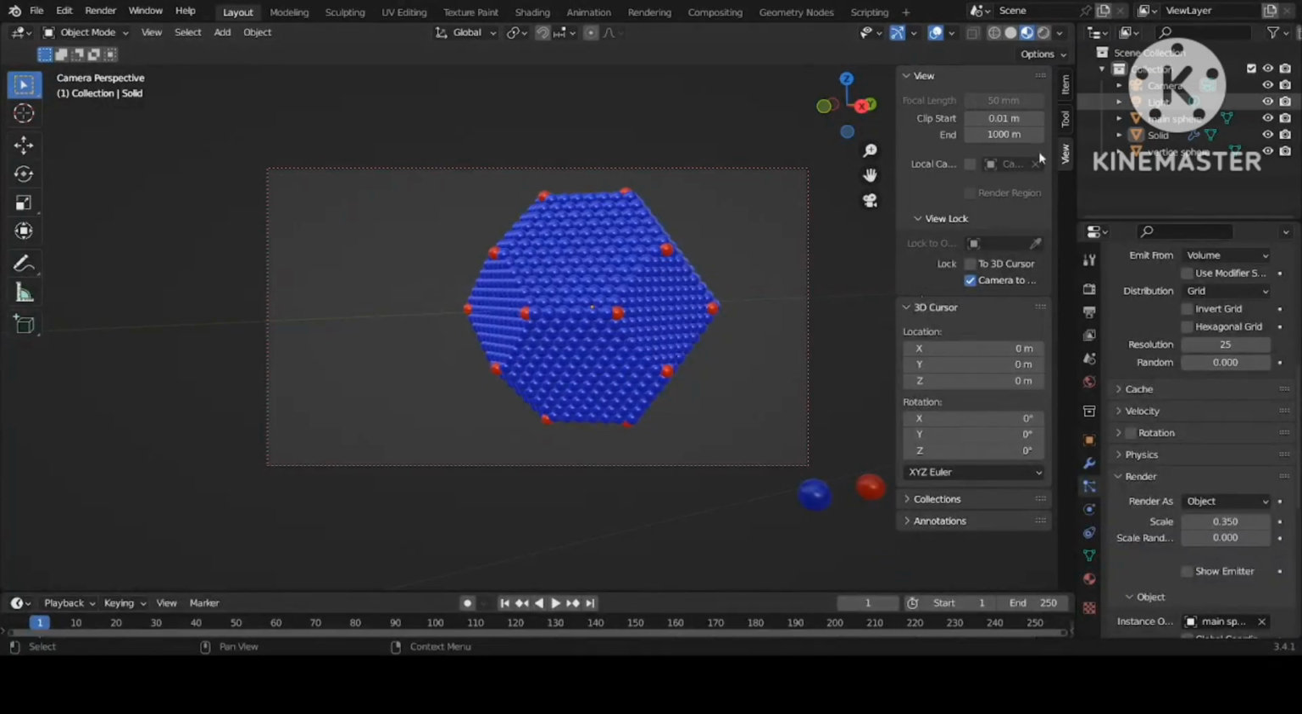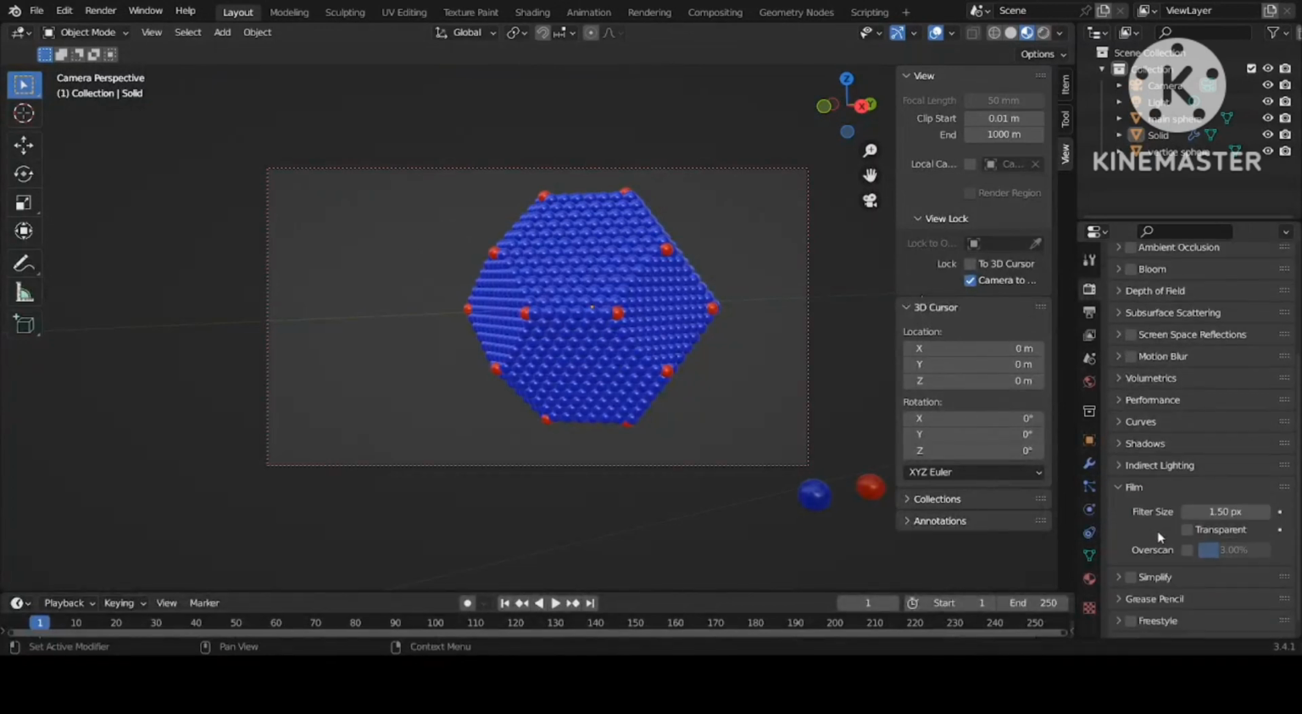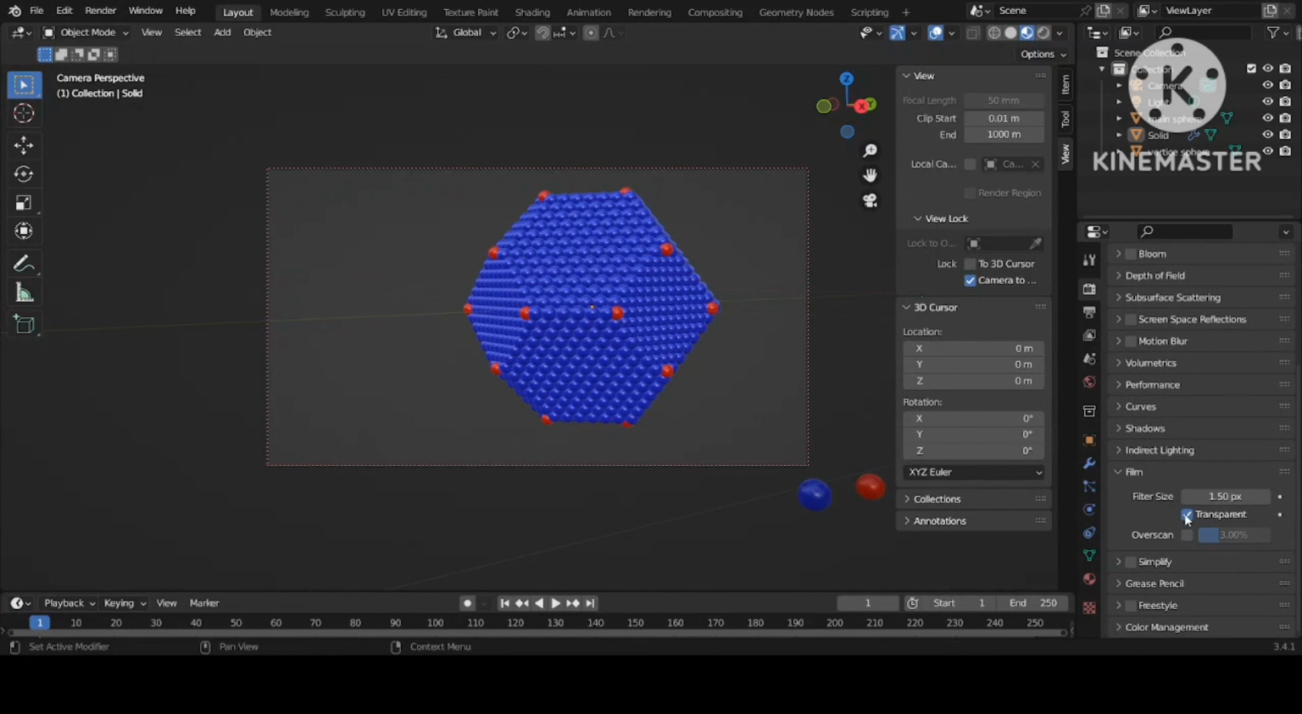Go back. I want to change the background, so go to Render Properties, click on Film and Transparent, and make it transparent. Now press F12 again. Now you can see that the background is transparent. So this is how you can make this specific project.